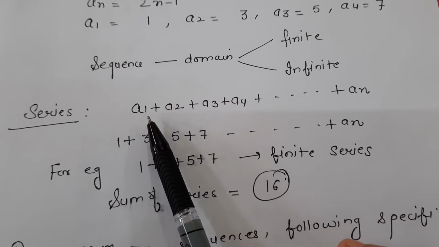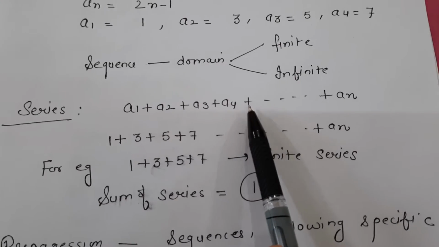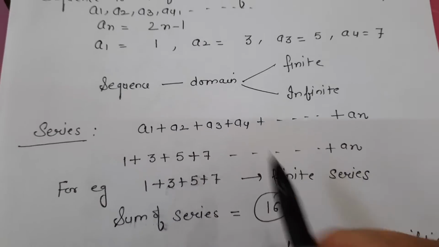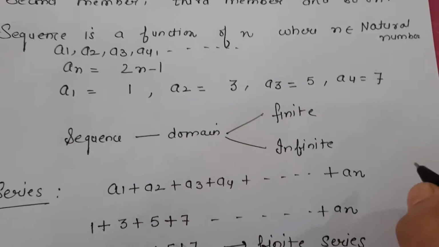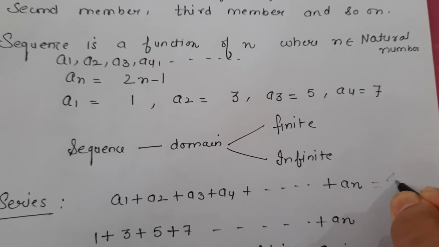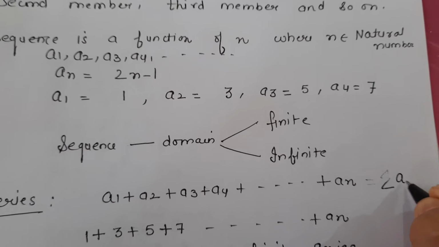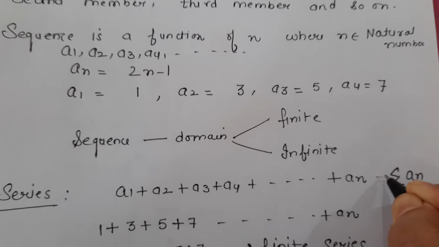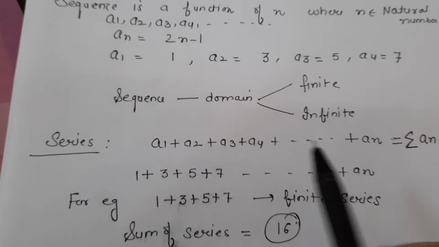Next is the series. If I write a1 plus a2 plus a3 plus a4 plus up to an, that means I am adding all these terms of the sequence. So this is known as a series. Or you can also write it by the symbol sigma an. The symbol sigma or summation is used for the sum of a series, right?